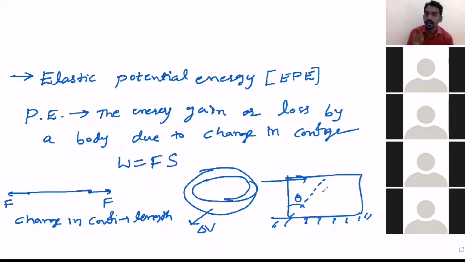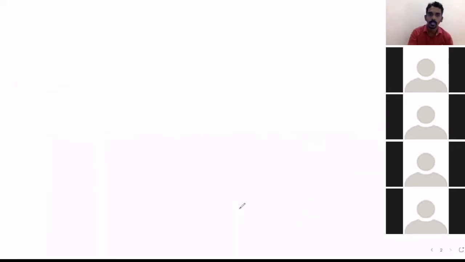But in every case, we are applying some force. What force do we call it? Deforming force. So in this chapter, whatever force we are applying, we call it deforming force.